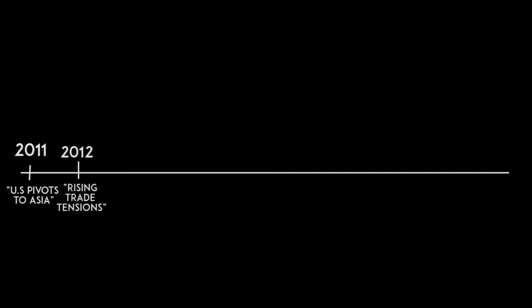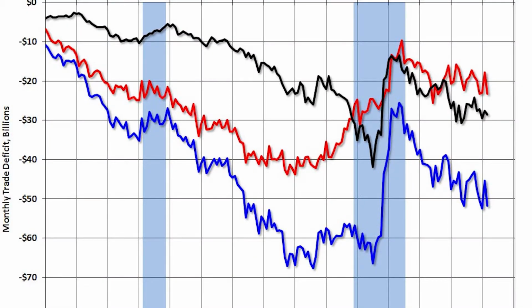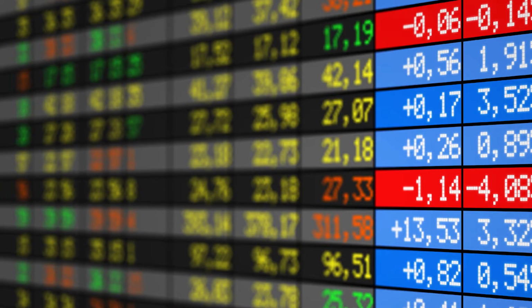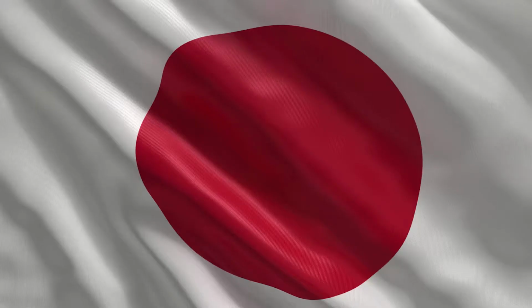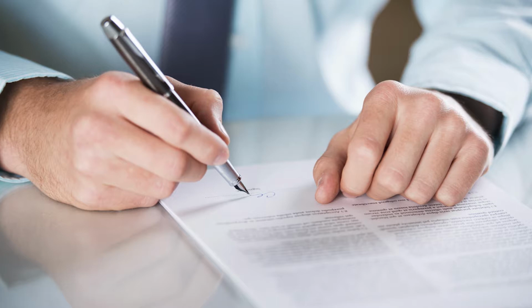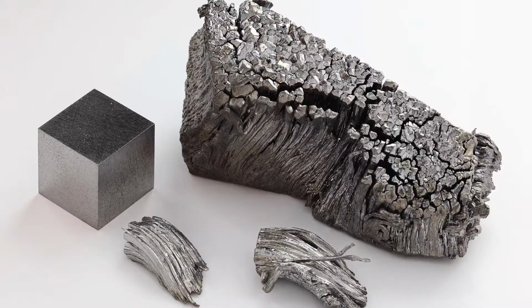2012: Rising trade tensions. The U.S. trade deficit with China rises from $273 billion in 2010 to $295 billion in 2011, and in March, the United States, the European Union, and Japan filed a request for consultations with China at the World Trade Organization over its restrictions on exporting rare earth metals.